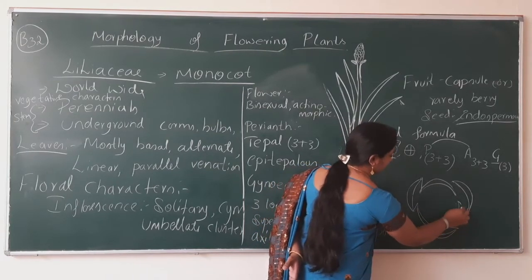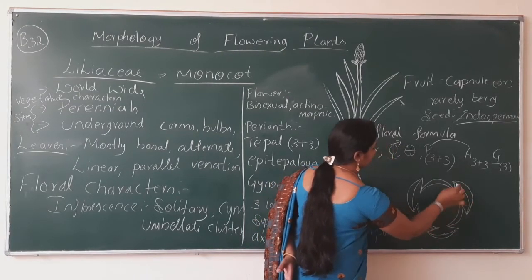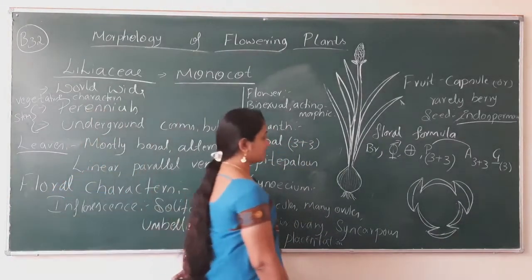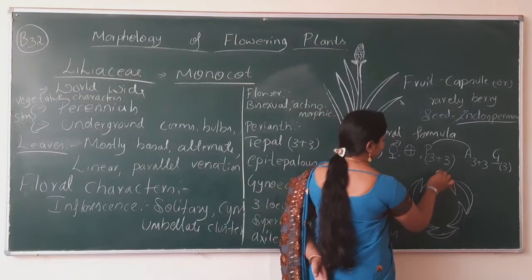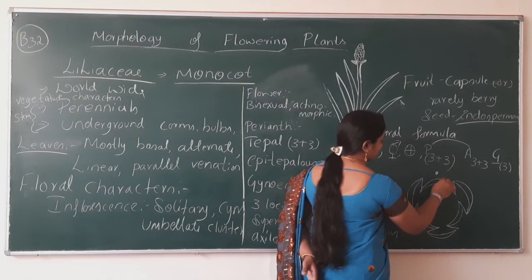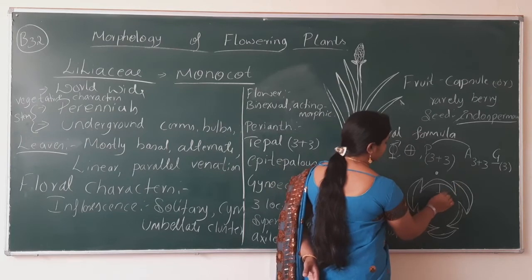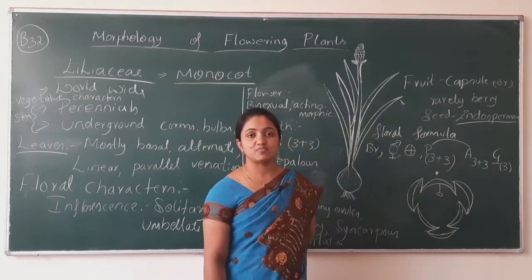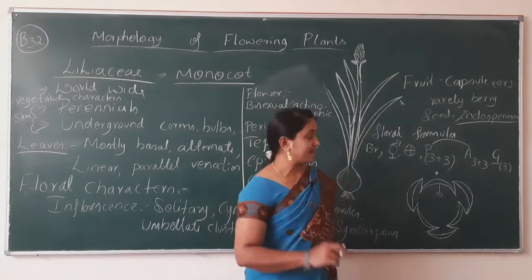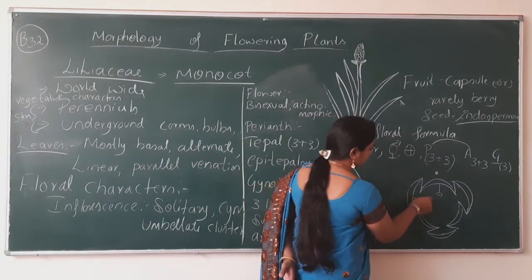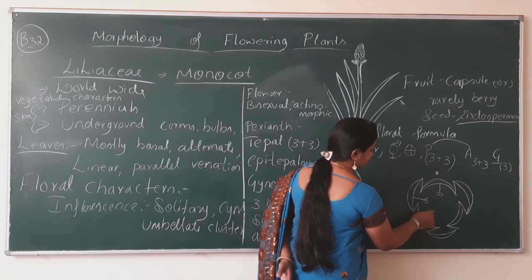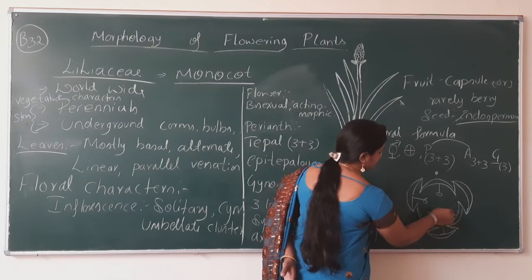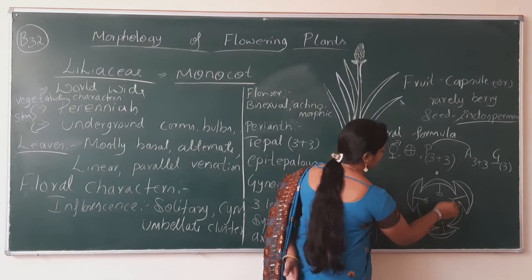Now you have to show the epitepalous condition. Epitepalous means on the tepal the androecium is present. From each tepal you have to take the androecium from here and from here, and like this.